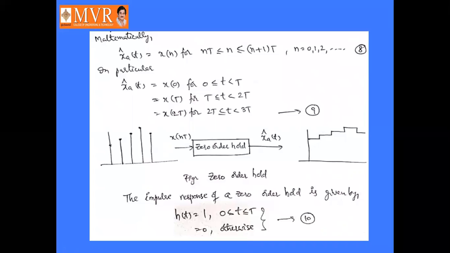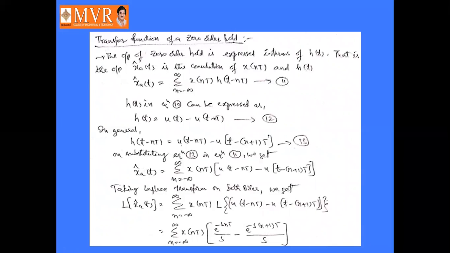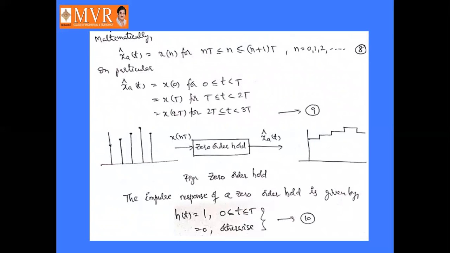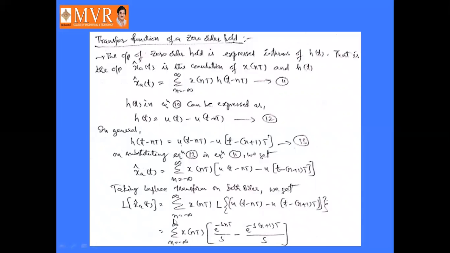Next, coming to the transfer function of the zero order hold. The output of zero order hold is expressed in terms of h of t. That is, the output x_a of t cap is the convolution of x of nT and h of t.